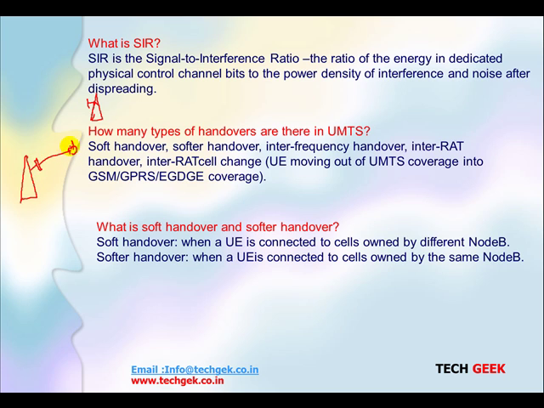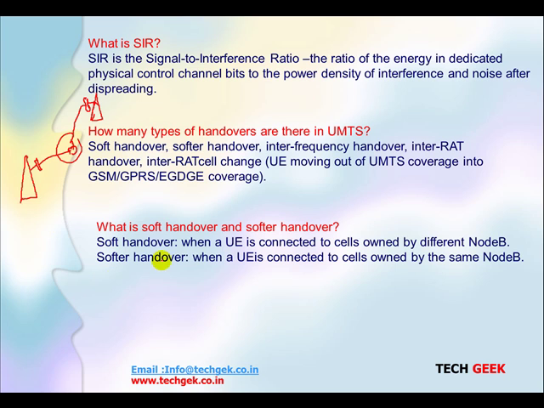When my UE finds another strong cell and it should also take the handover, it will not break the link from this cell; it makes a link to the other cell as well. This process we call a soft handover. It usually happens between two different base stations.